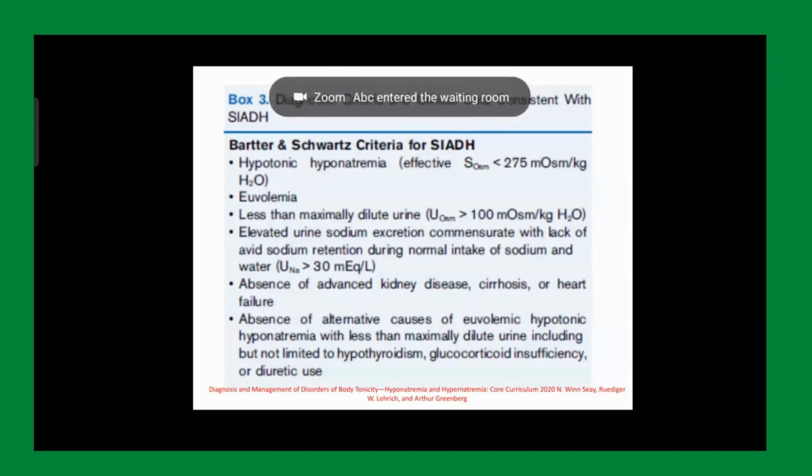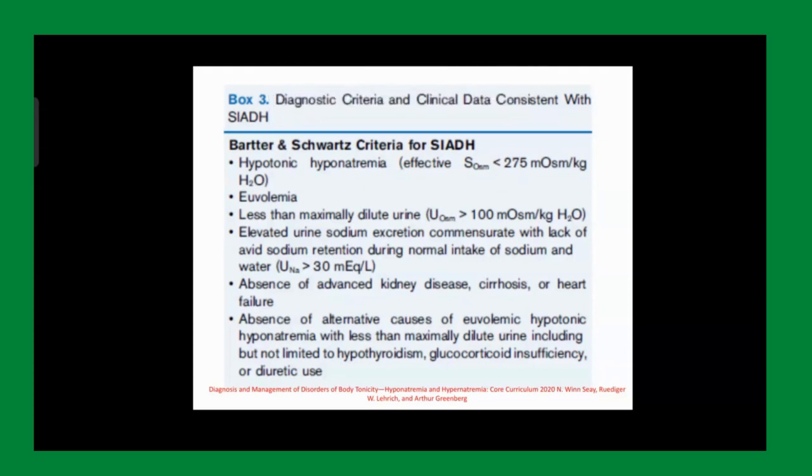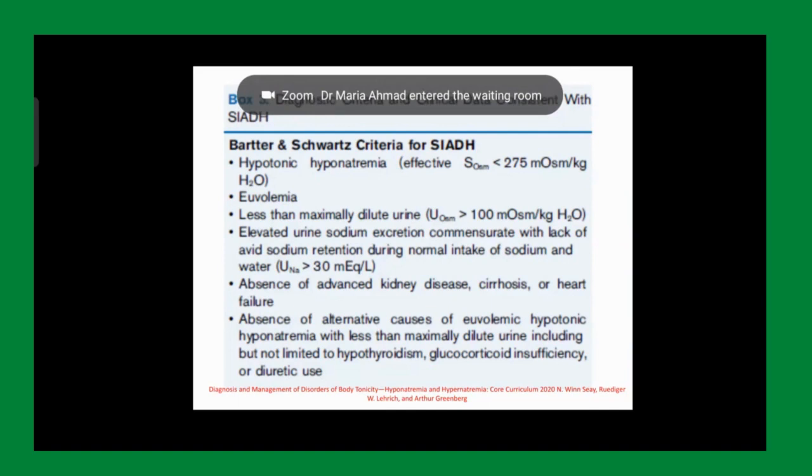Right? We are dealing with true hyponatremia, that is hypotonic. इनकी osmolality low है serum की, but they are euvolemic. And the urine की जो osmolality है, urine osmolality is more than 100. Your urinary sodium is elevated. We dealt with all this in the algorithm. जो पेशेंट euvolemic होते हैं उनका urinary sodium more than 20 होता है. Now urine osmolality either more than 100 है, less than 100. If this is more than 100, then you are dealing with SIADH, and if it is less than 100, then you are dealing with what?